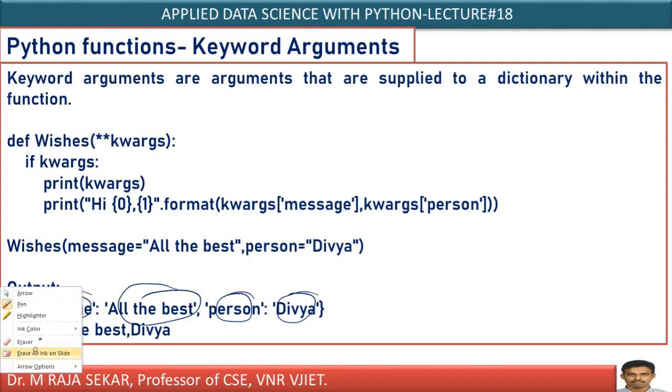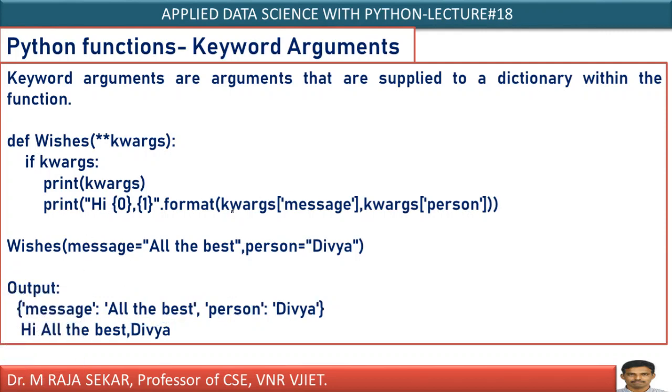Now you can even display it like this. KWARGS of message means what? All the best. All the best will get displayed in the place of 0. KWARGS of person means Divya, therefore Divya will be displayed in the place of 1. Therefore, hi, all the best Divya will be the message. It is simple. It is a simple keyword argument.